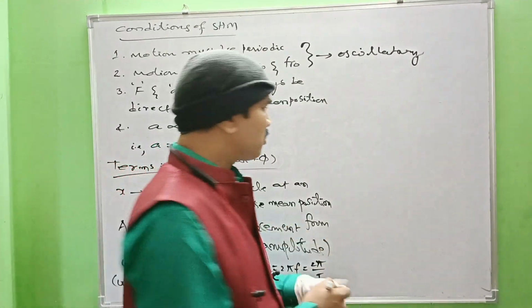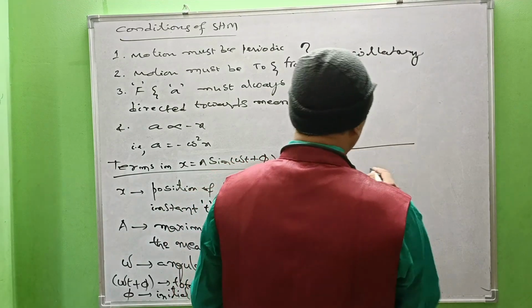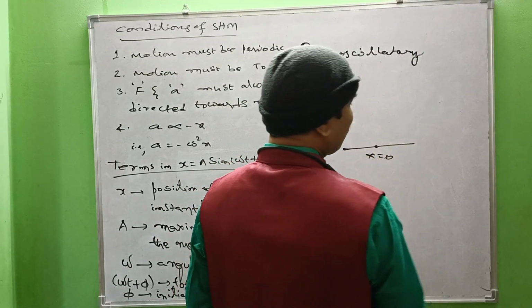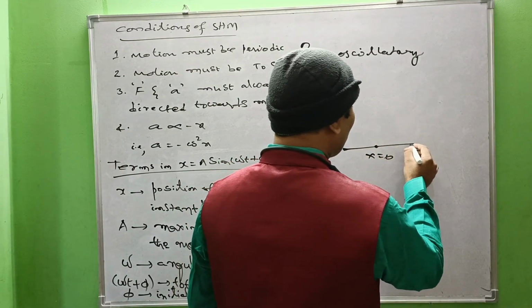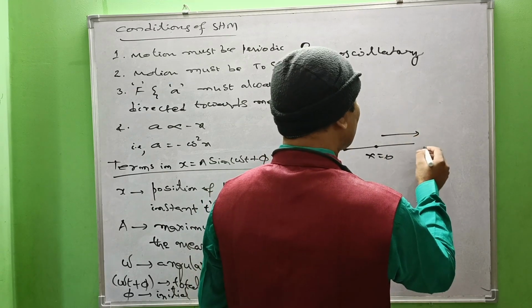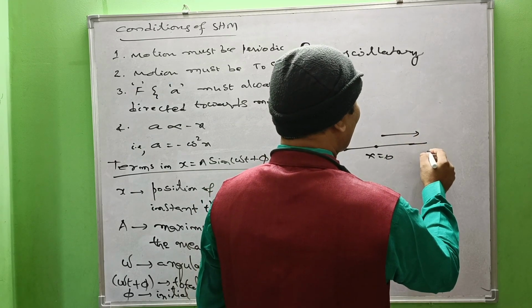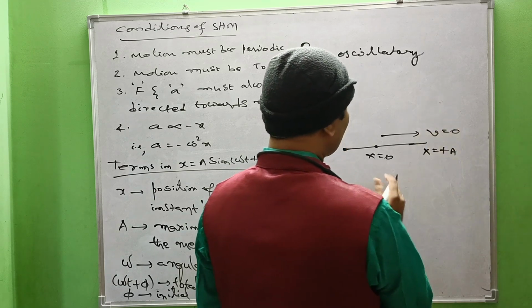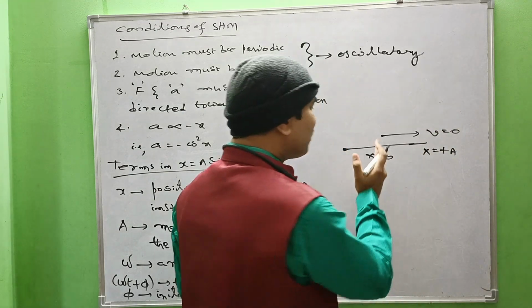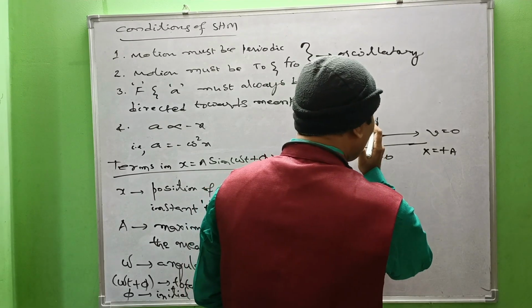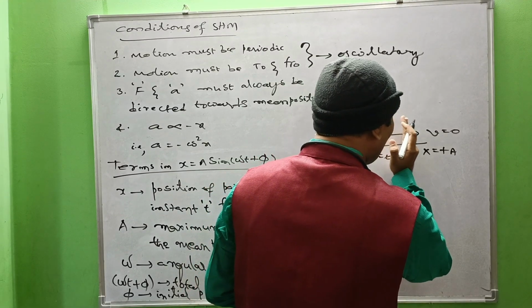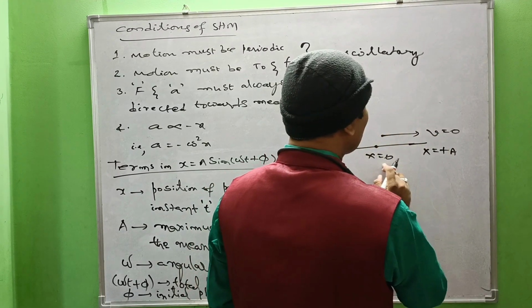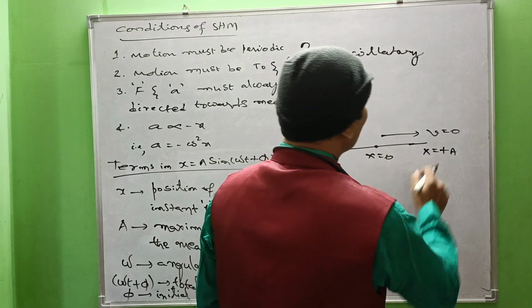Suppose the particle is oscillating from x equals 0. It moves rightwards and reaches x equals plus a. Here velocity becomes 0. Because of retardation, the particle decreases its speed gradually and becomes 0 somewhere here. So this is the maximum displacement from the mean position.